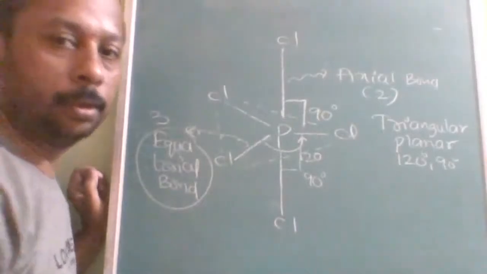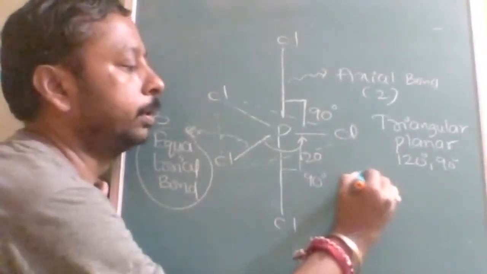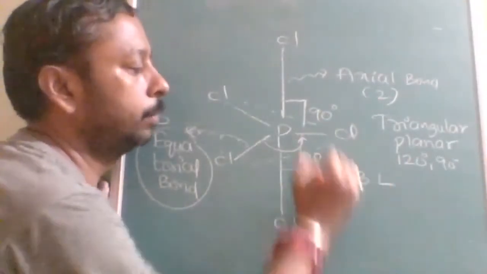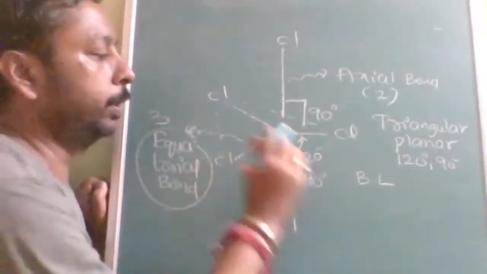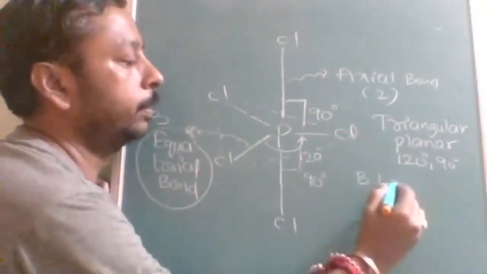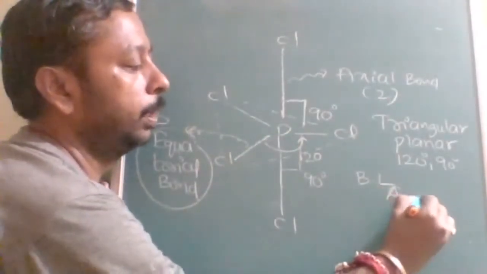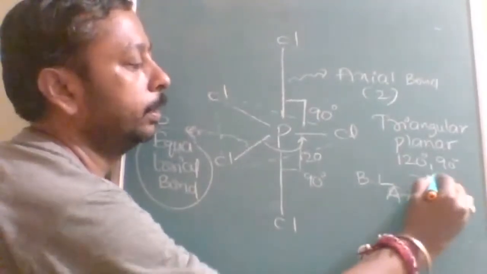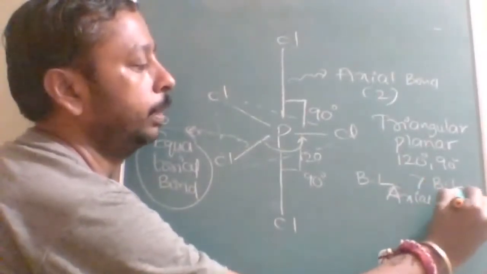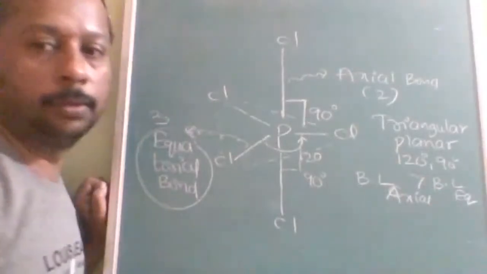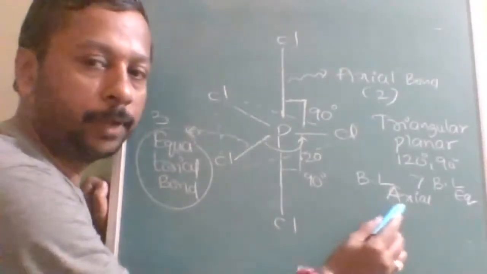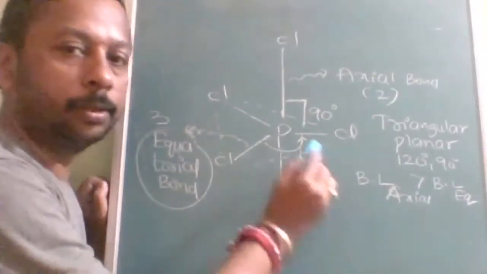Is this understood? So the bond length of axial is greater than the bond length of equatorial. First note down this: bond length of axial is greater than bond length of equatorial.